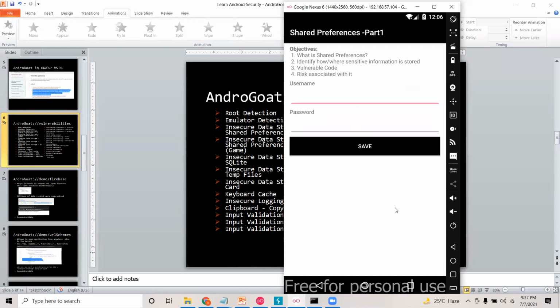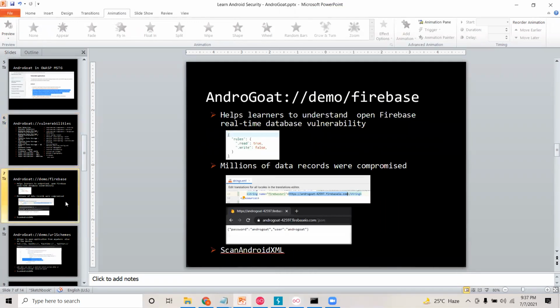It may not be possible to demonstrate all the vulnerabilities here, but let me try to demonstrate a few of them. So the first vulnerability that I would like to demonstrate is the Firebase vulnerabilities. And this is one of the important checks that we need to test when we are doing Android or mobile application penetration testing.